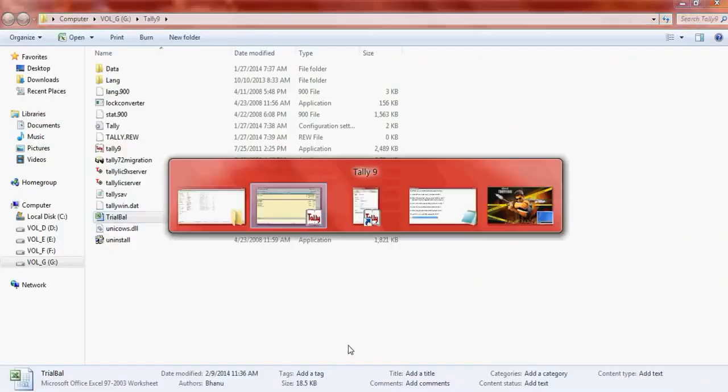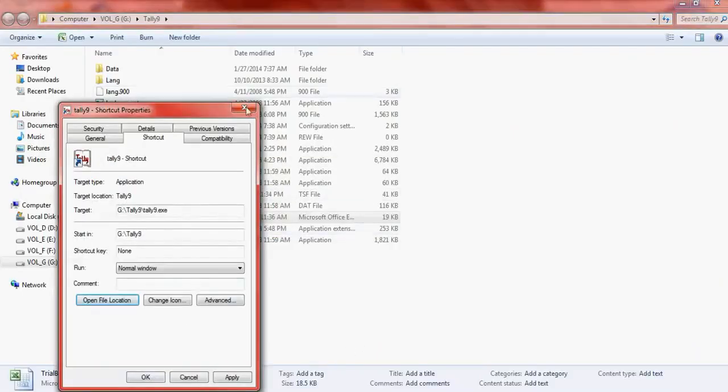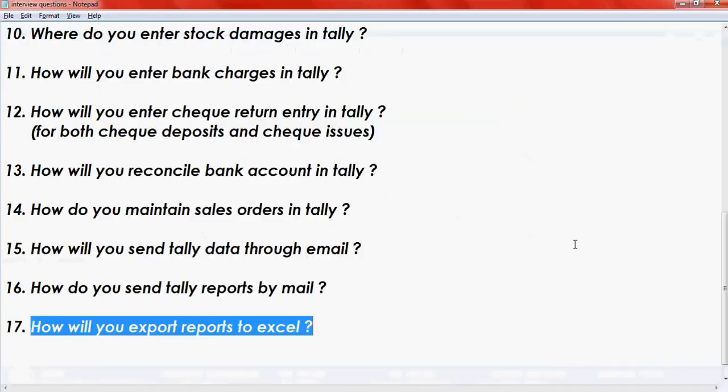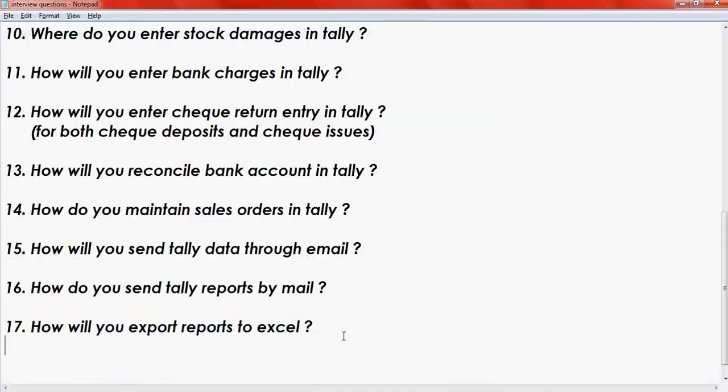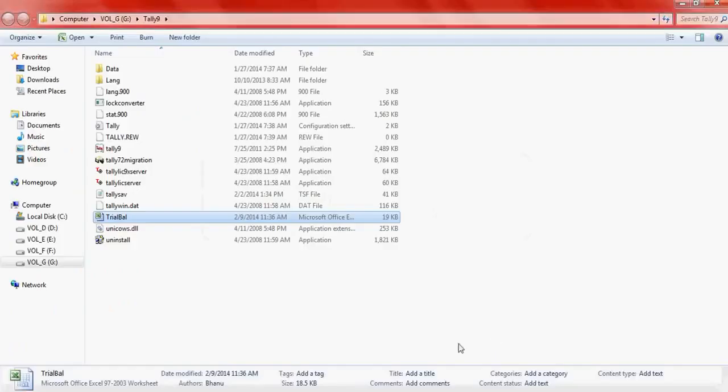And now the next question is how to take a data backup. This is Tally. Under the Tally folder you can find one Data folder. You have to copy and paste this somewhere, or write it onto a CD, or you can copy it into your pen drive.